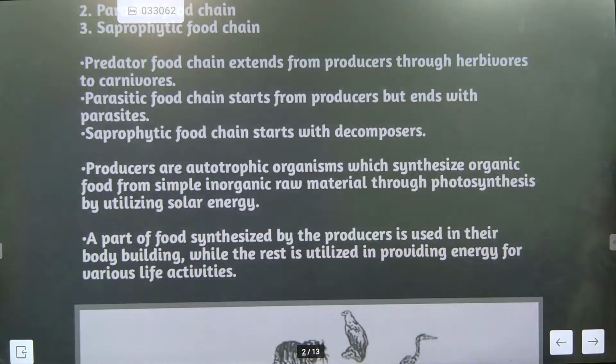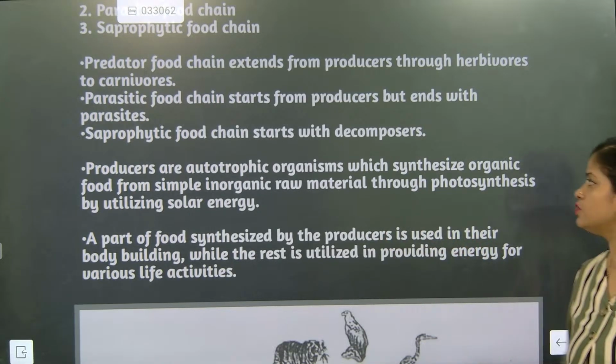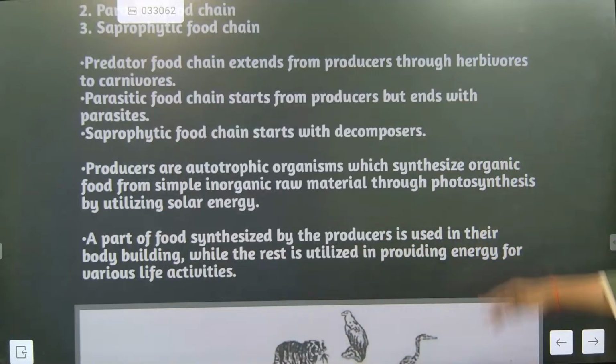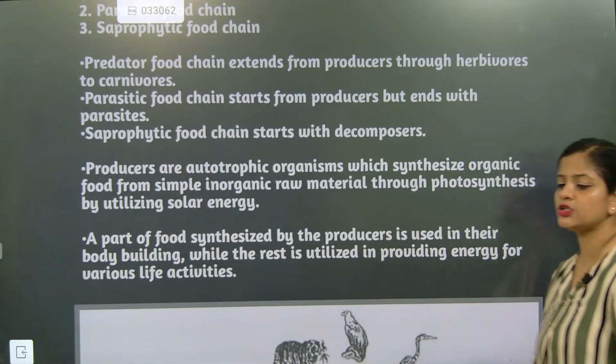Now, producers are autotrophic organisms which synthesize. So now we are going to talk about producers. Producers are autotrophic organisms. As we all know, autotrophs synthesize organic food from simpler inorganic raw materials. And what are the raw materials, also, we know?